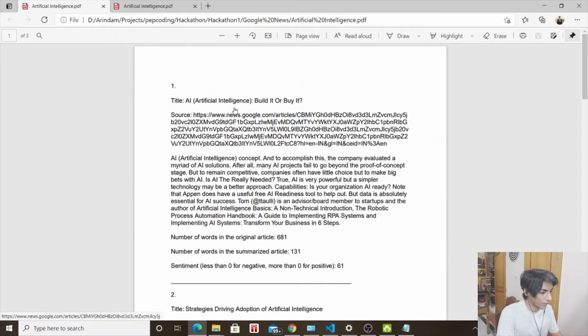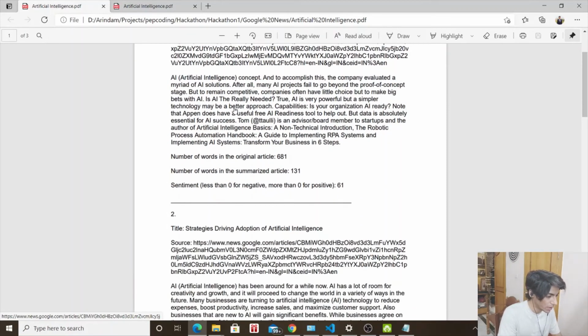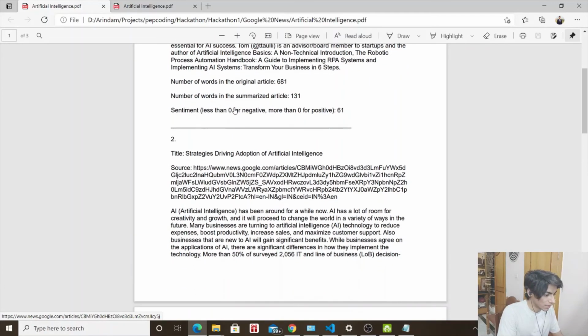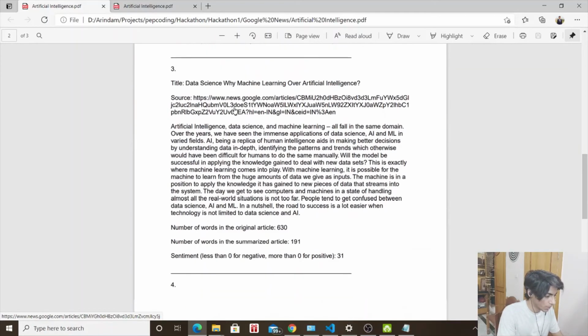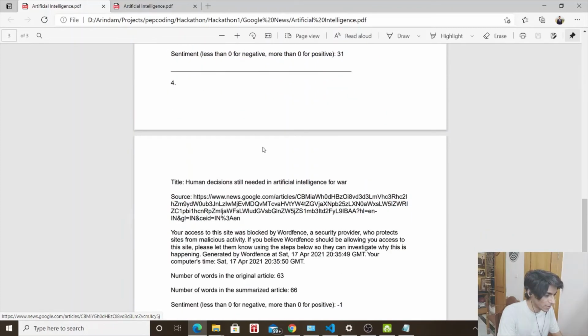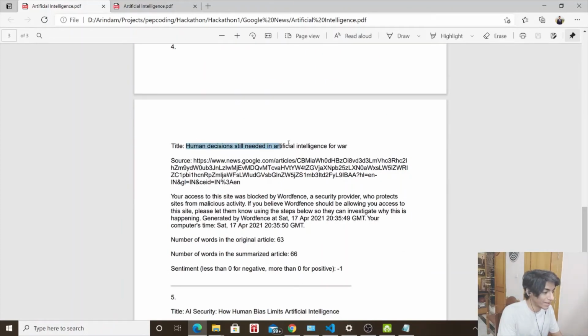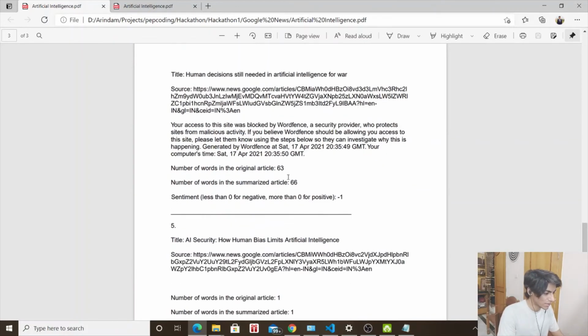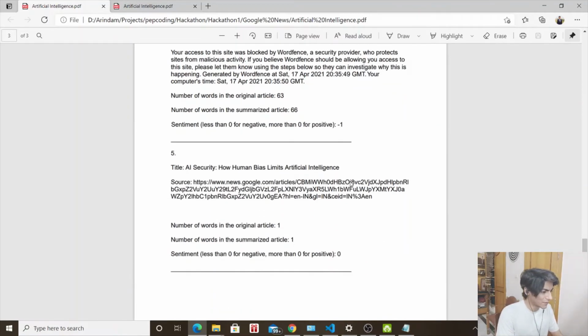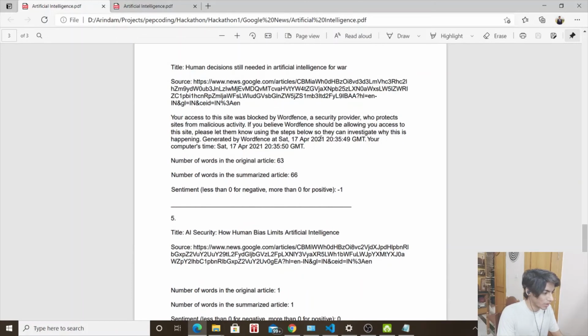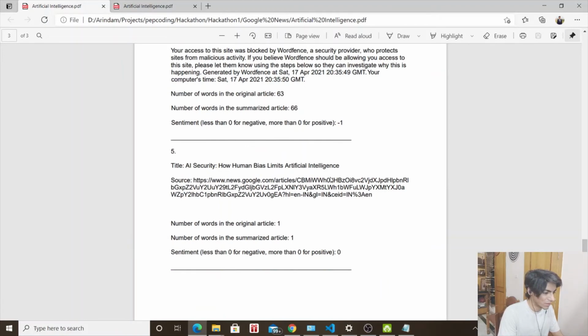And when we go to the Google folder, Google PDF file, there is article 1, article 2, article 3, more towards the positive sides, and human decision still needed in artificial intelligence for war. It has a -1 sentiment, which means it's scaling a little towards the negative side. Short article, 63 words only. I guess we summarized it to 66 by adding some extra data on our own, and that's fine. That's probably due to the extra timestamps that it added, and that's all right. We can always filter them out manually.